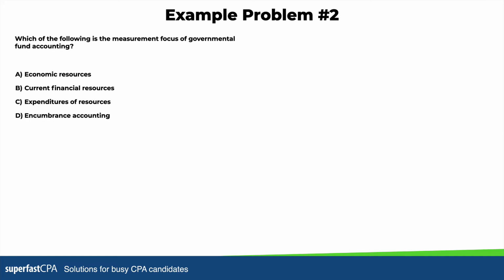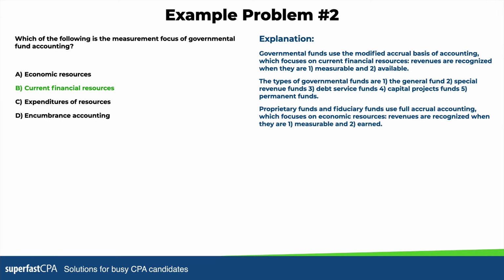Going on to example problem number 2, which of the following is the measurement focus of governmental fund accounting? Is it economic resources, current financial resources, expenditures of resources, or encumbrance accounting? Again, pause the video, read through those responses, think about what the words actually mean, and then make your best guess. All right, moving on, the answer is current financial resources.